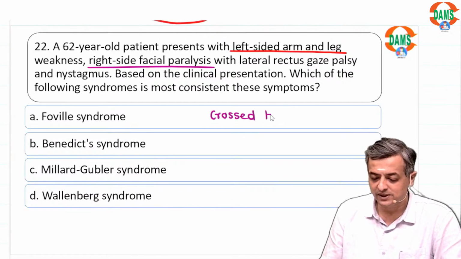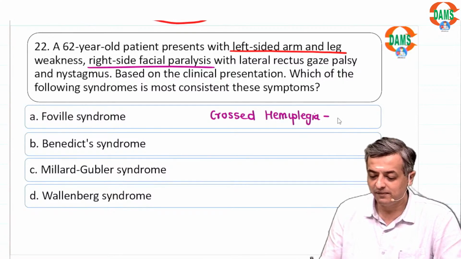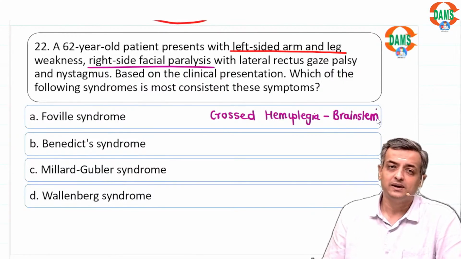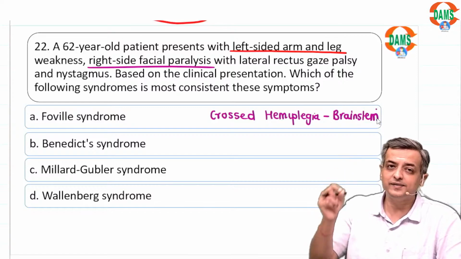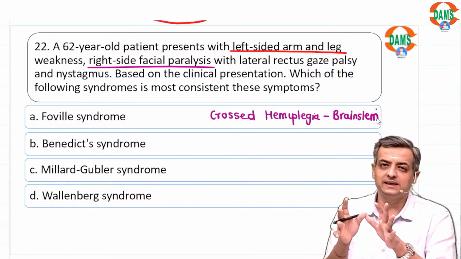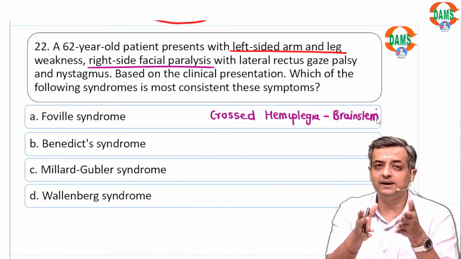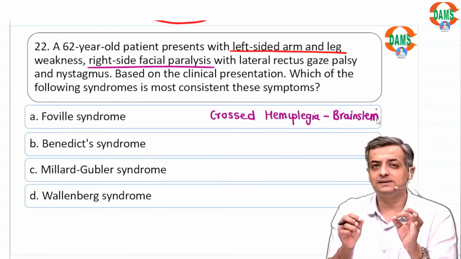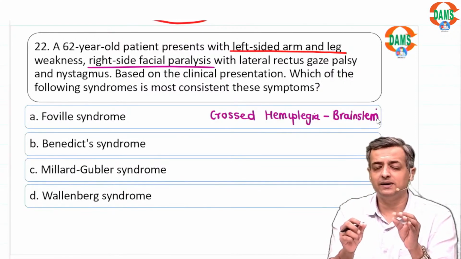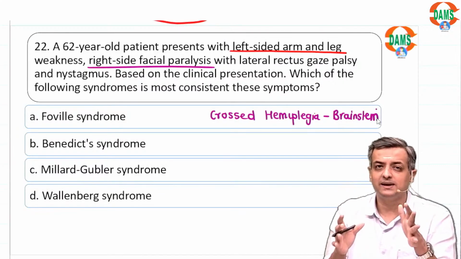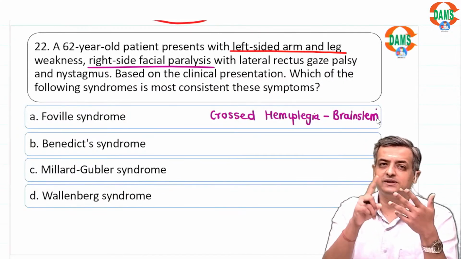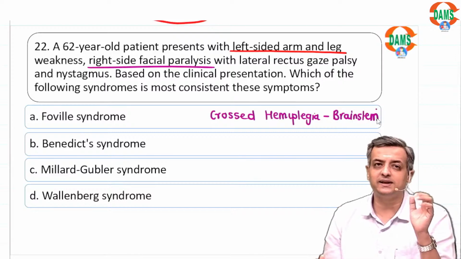Crossed hemiplegia already told me that there is a brainstem infarct, but where in the brainstem we wanted to know. This was also an INICET direct question I have given you. In every single revision, whenever CNS is there, even in the CNS revision mini test series that we did, brainstem syndrome is a must-ask, along with aphasia, and Parkinson plus, repeated questions.